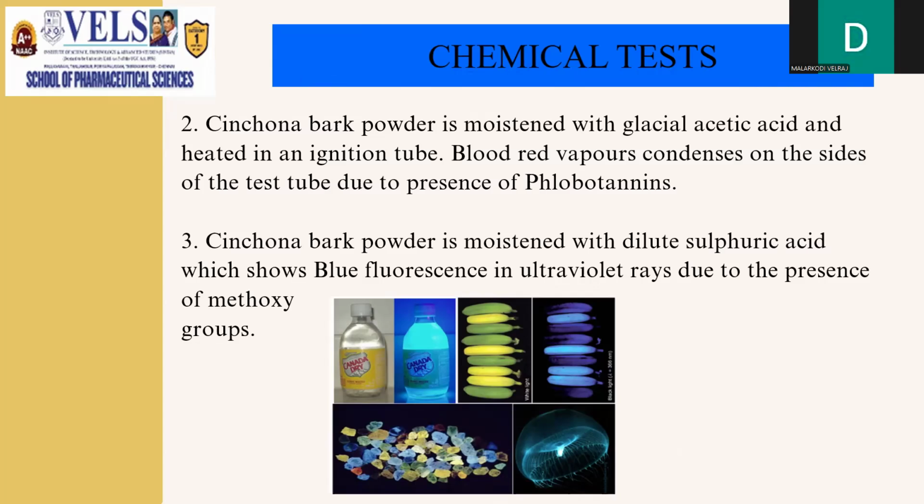Next chemical test. Cinchona bark powder is moistened with glacial acetic acid and then heated in an ignition tube. Blood red vapors condense on the sides of the test tube due to the presence of phlobatannins. The third test is the UV fluorescence test. The cinchona bark powder is moistened with dilute sulfuric acid, which shows a blue fluorescence in ultraviolet rays due to the presence of methoxy groups.